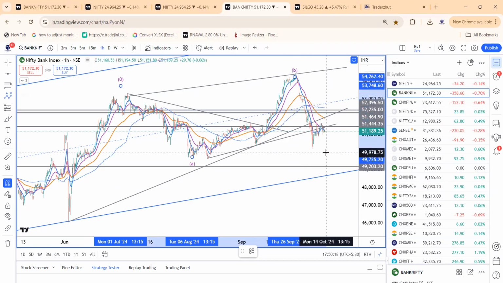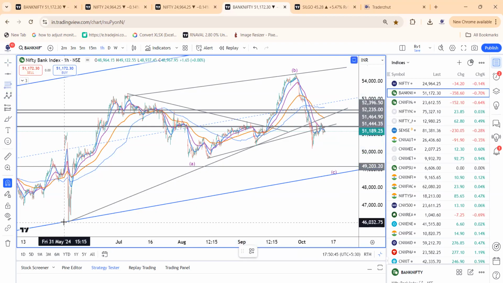Either this could end here around 49,900 levels. If it's a bullish structure, one more low, one small bounce or one more low is pending, or else 49,200 levels. The minimum objective of 49,200 on the extension could be seen to shake out the traders.